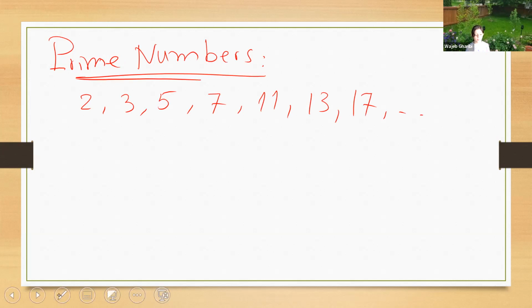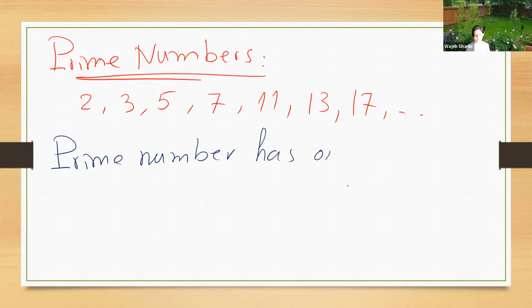What does it mean, prime number? A prime number is a number that can be divided only by 1 and itself. Let me write it here once again: a prime number has only 2 divisors, 1 and itself.